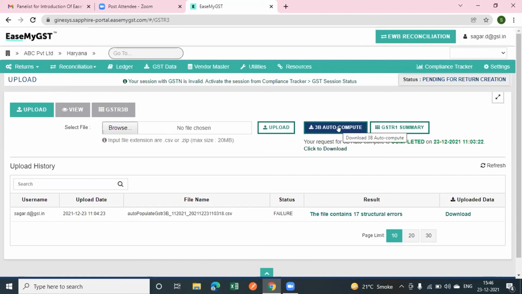Suppose you are not satisfied with the ITC in the Excel report and you want to claim the ITC at your level, on your own working. You can easily change your ITC, or you can change any of the data. After changing, you can easily upload it from this option, browse PAN GSTN wise, and it will be uploaded on the EaseMyGST portal.